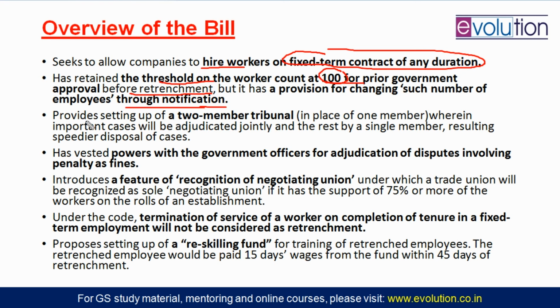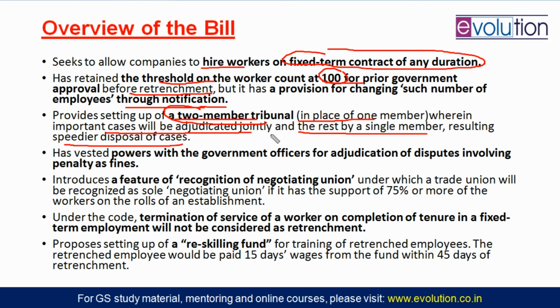This code says that there will be a 2-member tribunal in place of 1 member. Previously we had only a 1-member tribunal. Now it says that a separately created 2-member tribunal will also exist, where your important cases will be adjudicated jointly by 2 members, and the not so important cases will be taken care of by a single member tribunal only. So this will lead to a speedy disposal of cases.